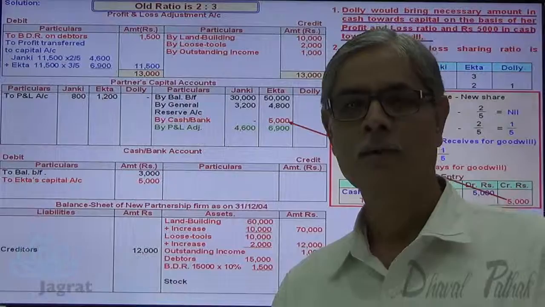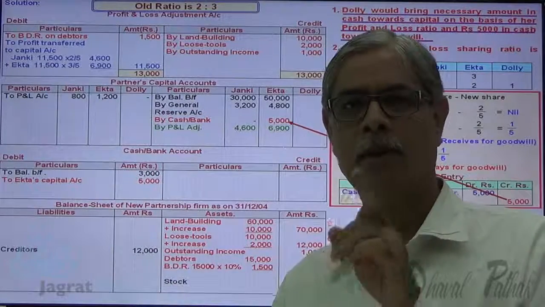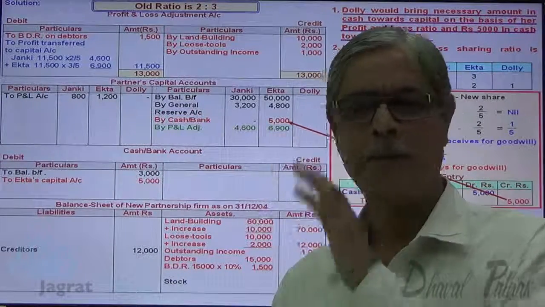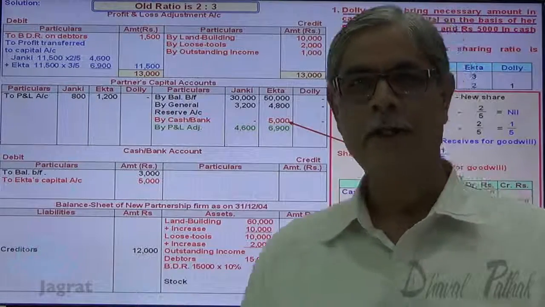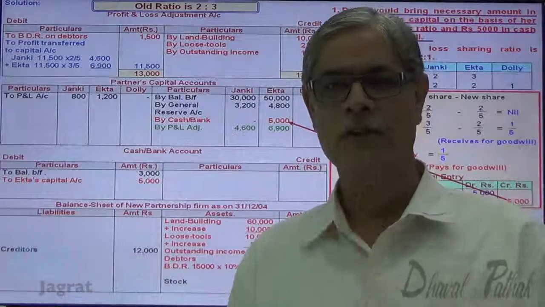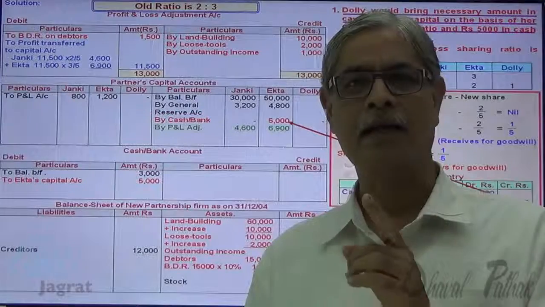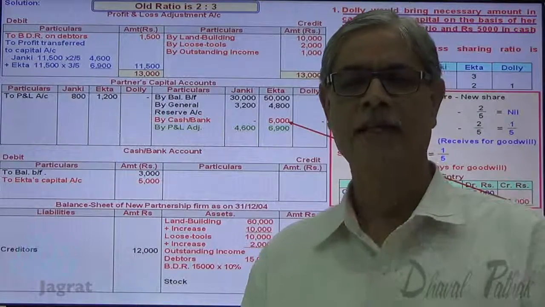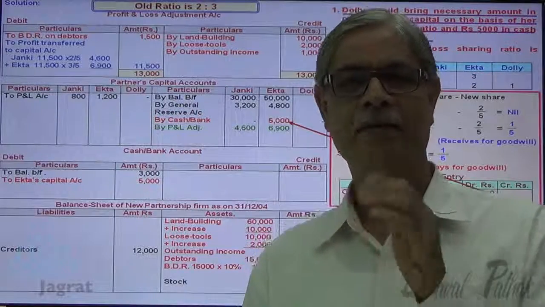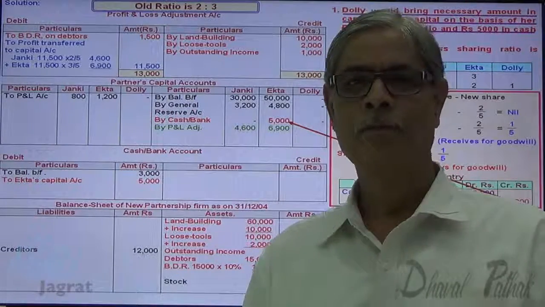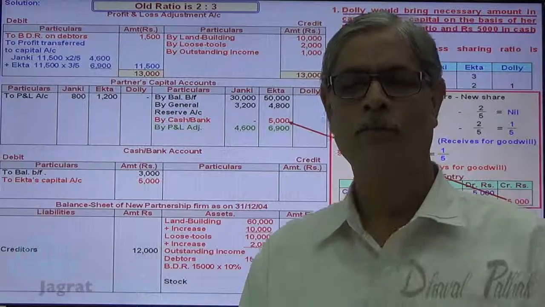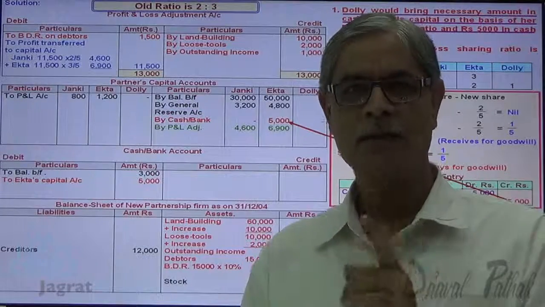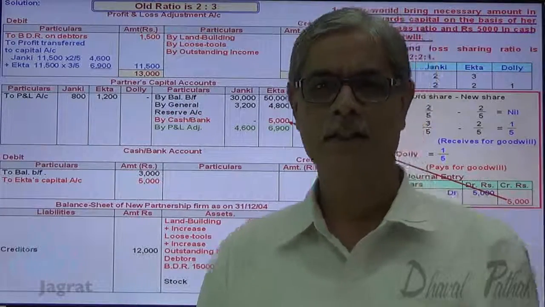How is it accounted for? Cash brought by the new partner for goodwill or premium is to be distributed between sacrificing partners in the ratio of sacrifice. Here Ekta is the only sacrificing partner. Janki has not sacrificed anything. Janki gets nothing from this 5,000, while Ekta gets the entire amount of 5,000 because she is the only sacrificing partner. Notice it.